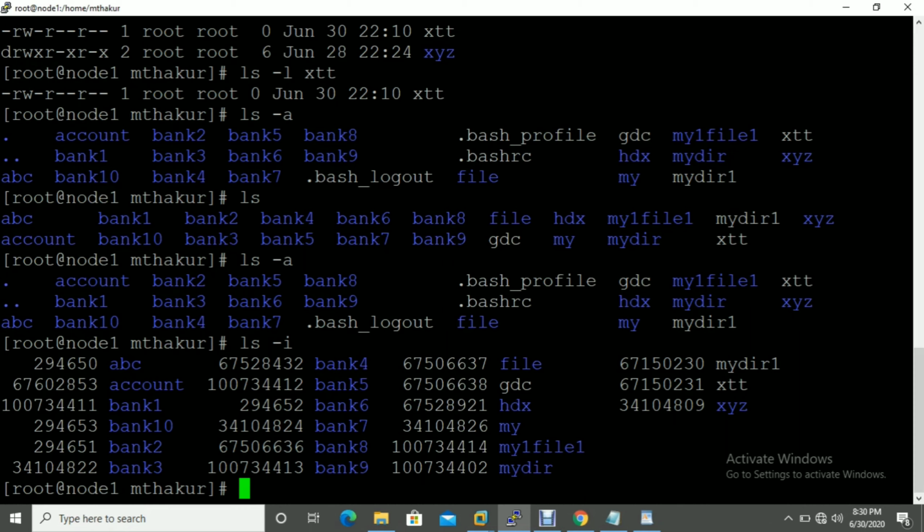But the computer does not understand that name. The computer only understands binary information. So when you create a file, the system automatically generates one binary number for that particular file and directory.